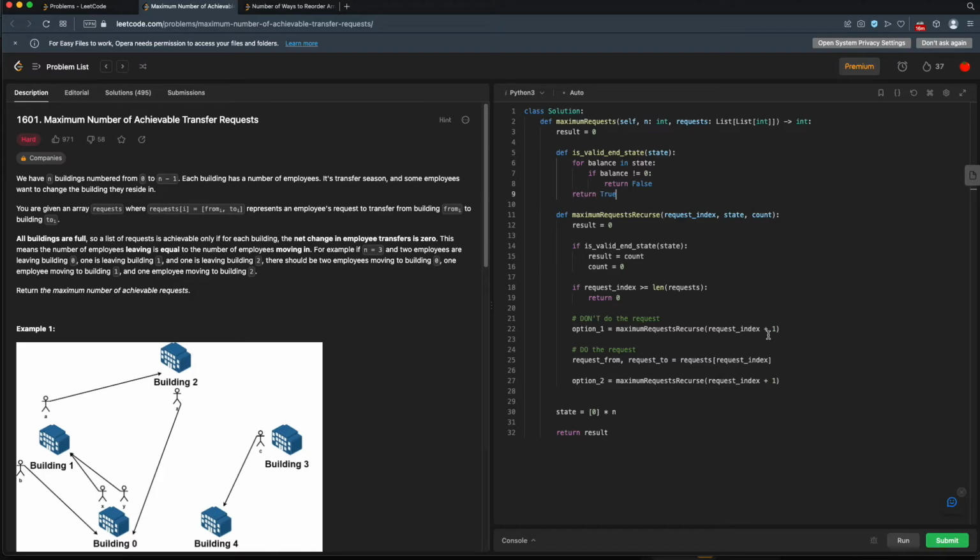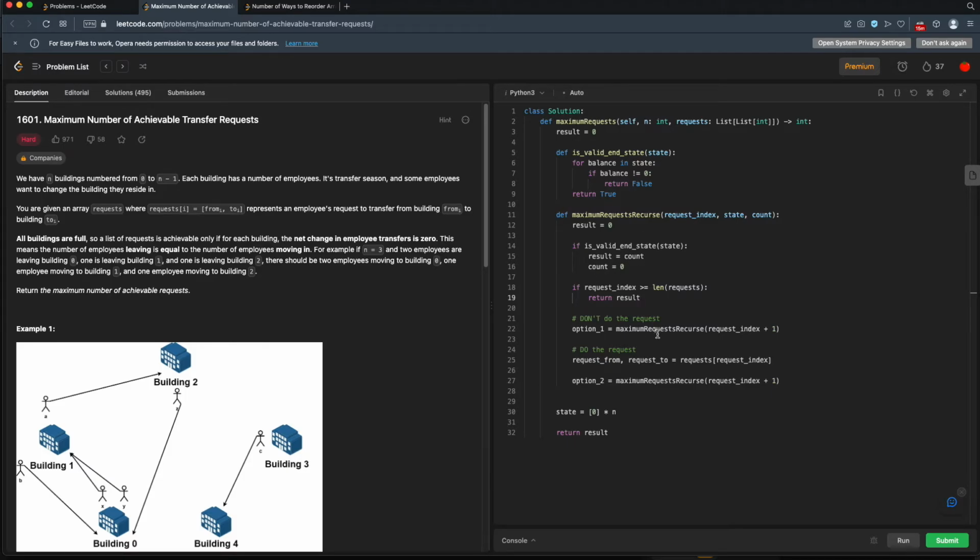Okay, back to our main part of the problem. We'll check to see if we have a valid end state. If we do, then we'll just lock in all of those transfers that we've done. That'll be our base result. Otherwise, we'll move on with our current result, which is 0. All right. Then we have our base. Now here, instead of returning 0, let's return our result, because we might have locked in some valid requests. So let's return our result here, which will either be 0 or this new valid base state count.